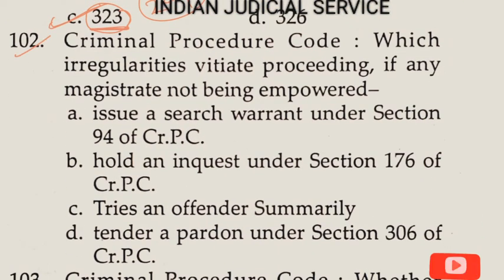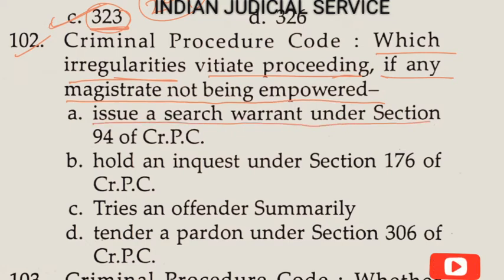Question number 102. Under the Criminal Procedure Code, which irregularity vitiates proceedings if a magistrate, not being empowered, does it? Option A, issue a search warrant under section 94 of CrPC, does not vitiate the proceeding. Option B, hold an inquest under section 176 of CrPC, also does not vitiate the proceeding.